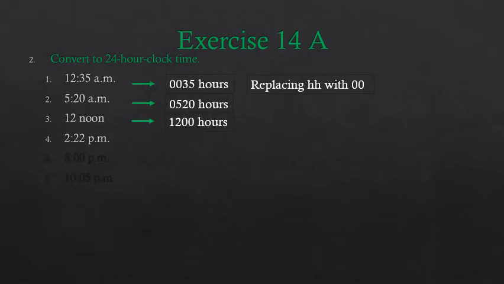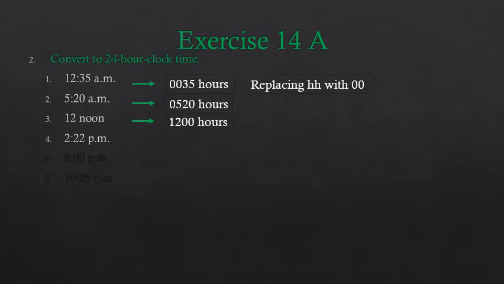2:22 p.m. Now children, p.m. means post meridian time, or the time after midday. So after midday, how are you going to write this time? Well, you know, till midday in 24-hour clock, midday is represented by 12 hours, and 2:22 p.m. means 2 hours past midday.